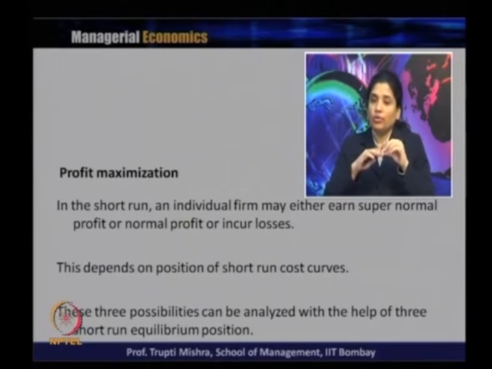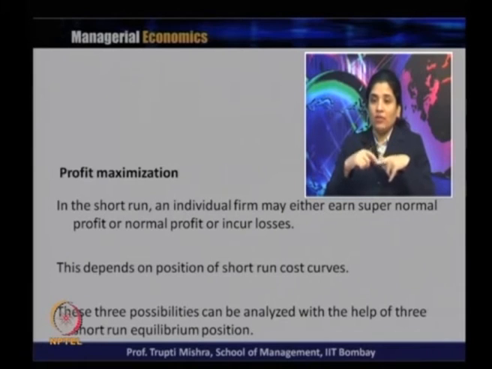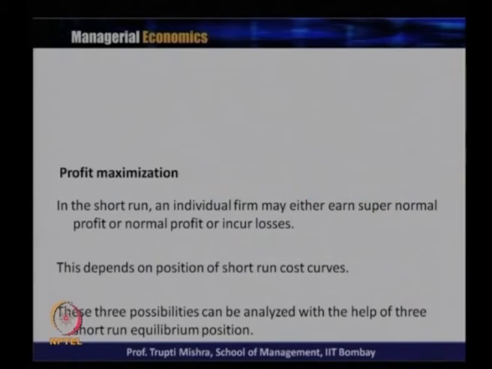This depends on the position of the short run cost curve, because on that basis it is going to be decided whether the individual firm is going to get the supernormal profit, the normal profit, or just incur a loss by producing that level of output. So, these three possibilities, whether supernormal profit, normal profit or a loss, can be analyzed with the help of three short run equilibrium positions.